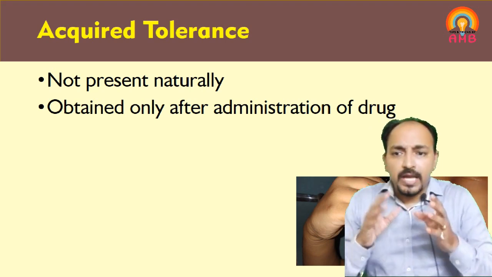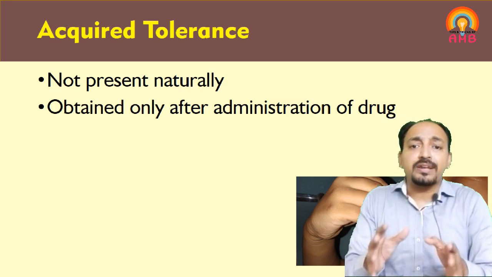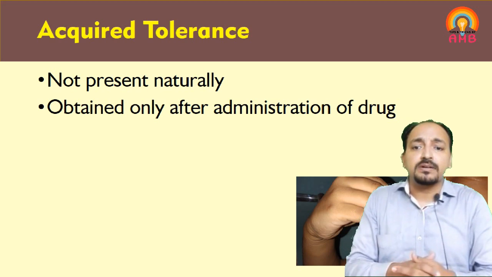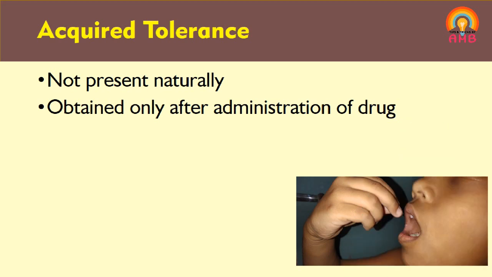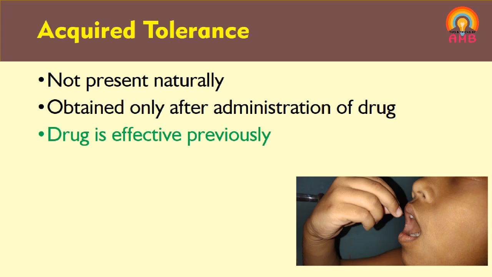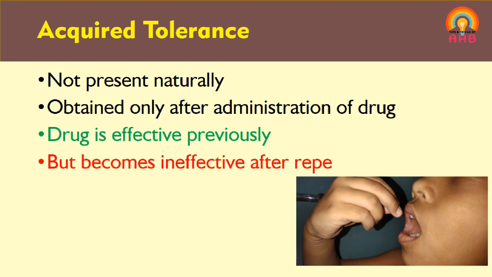It develops only after repeated administration of the drug in individuals who are previously responsive. So previously in that individual we were getting the effect of that drug in that dose, but now we are not getting the effect of that drug in that dose.